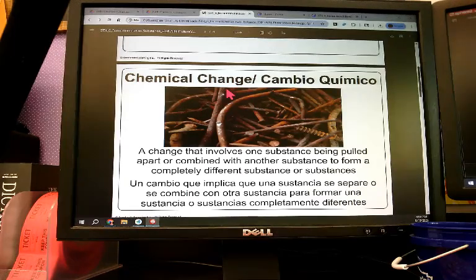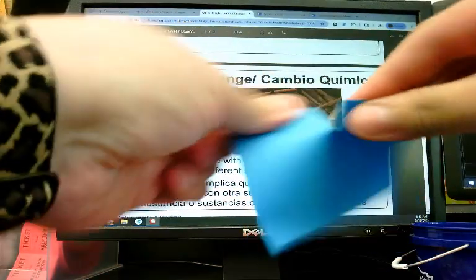And there's a couple of different ways we can tell if something has undergone a chemical change. This is not like a physical change like you've talked about in science before. Like if you took a piece of paper, and you ripped it.